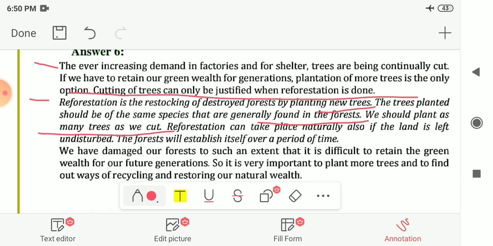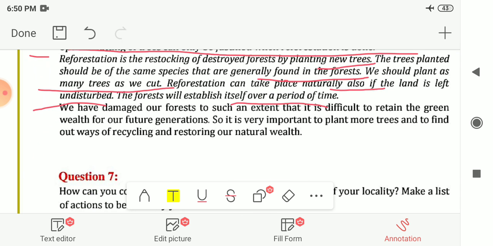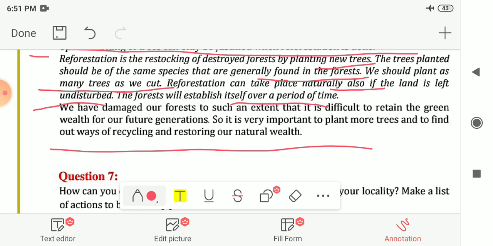And reforestation can take place naturally also if the land is left undisturbed, and the forest will establish itself over a period of time. So if we have damaged our forest to such an extent that it is difficult to retain or regain the green wealth for our future generations, it is very important to plant more trees and to find ways of recycling and restoring our natural wealth.